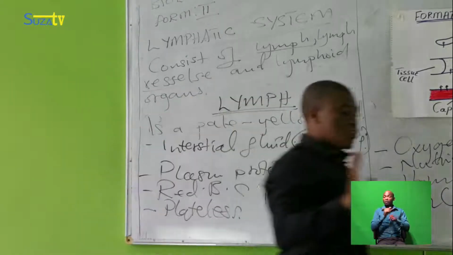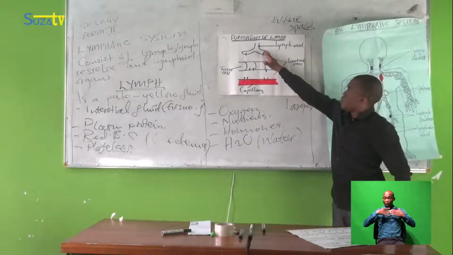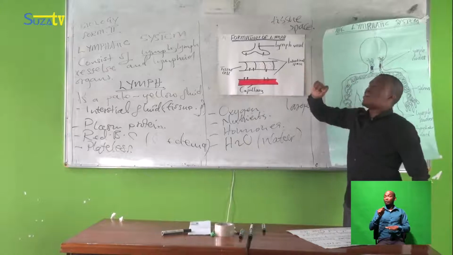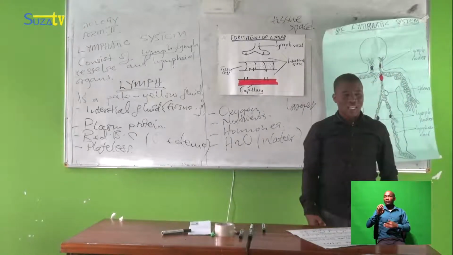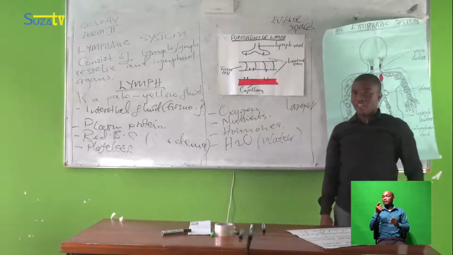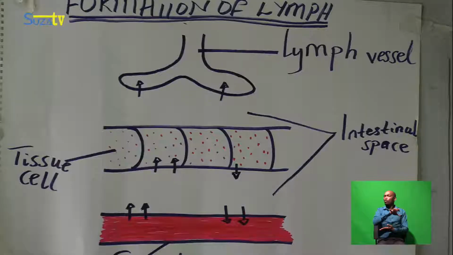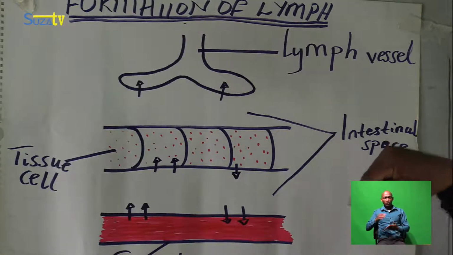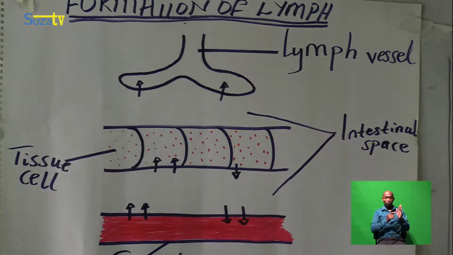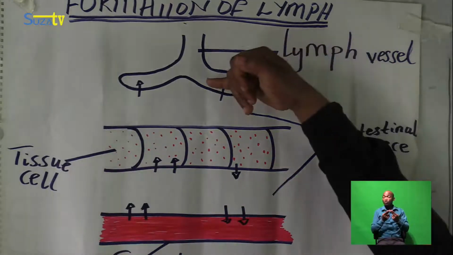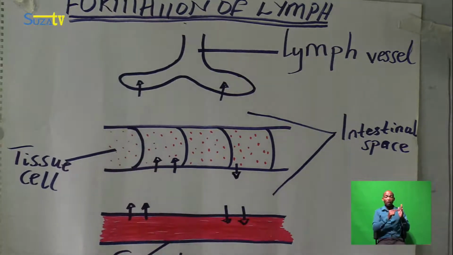So in order to prevent such a problem in our body, we put lymph vessels near the tissue cells, purposely to remove those fluids that entered inside the tissue cells. So now we have two regions also: a region of lymph vessels, and a region of tissue cells.